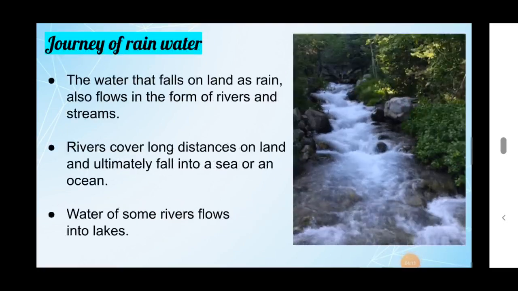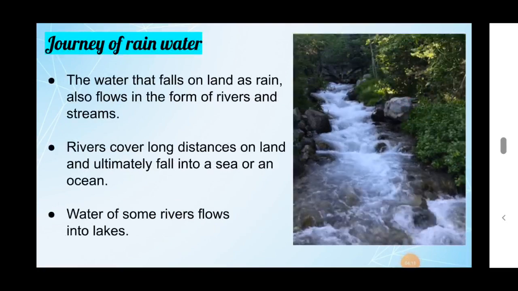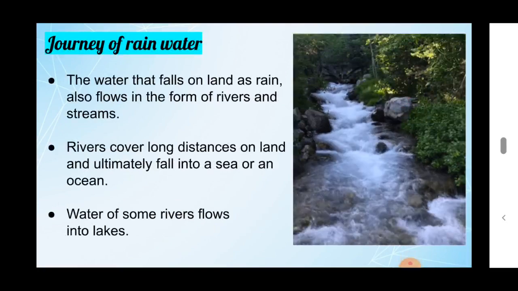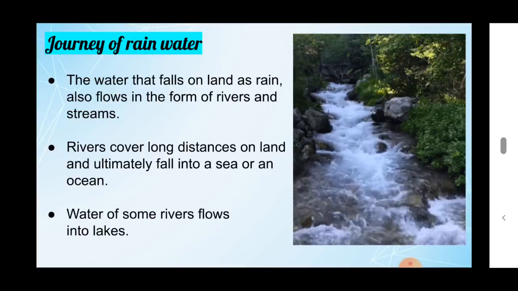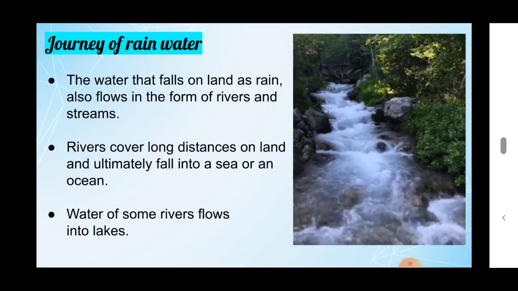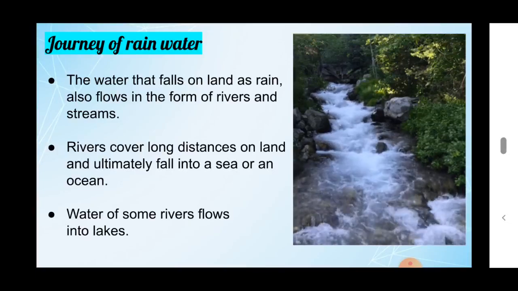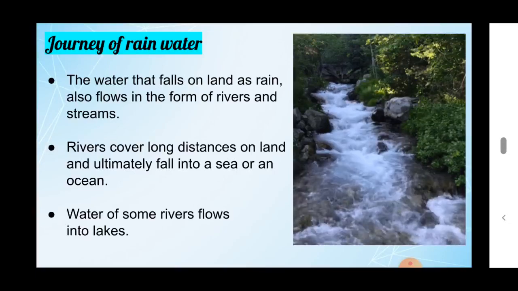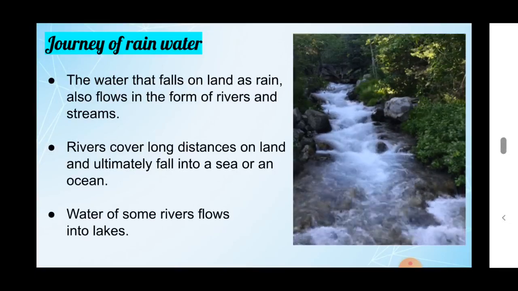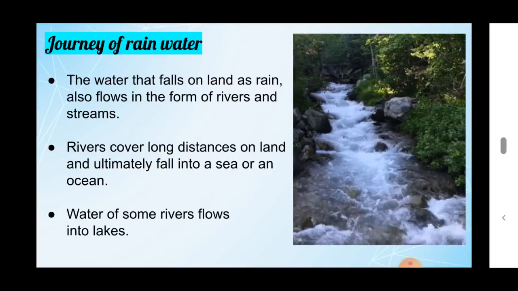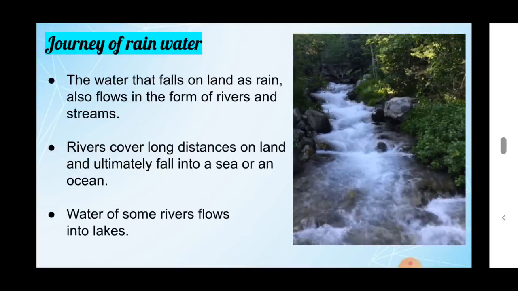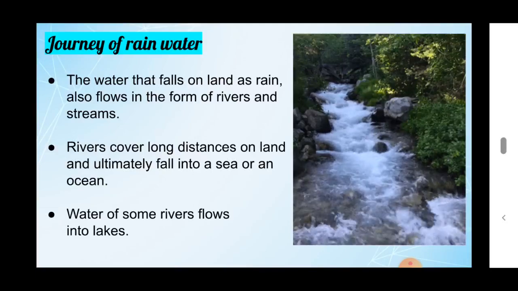We know that rain also falls on the land. If rain falls on the land, it also flows in the form of rivers and streams.